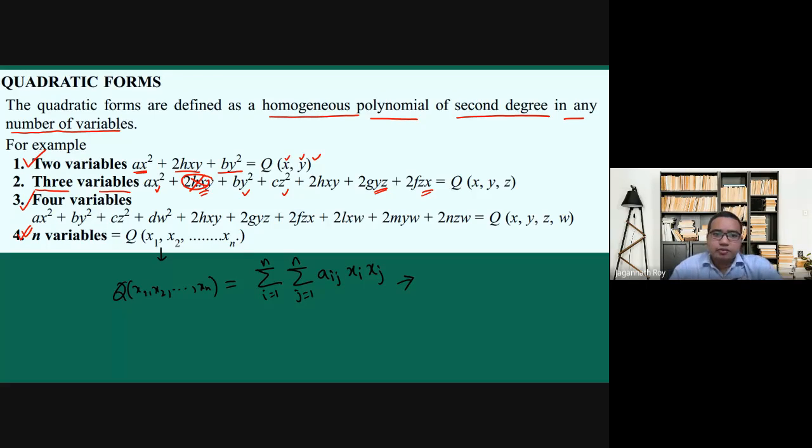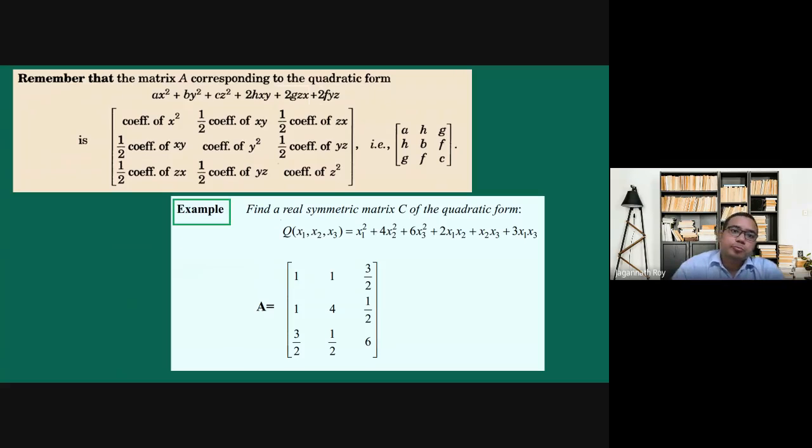Now from this quadratic form, we will have a coefficient matrix. How to find the coefficient matrix of this quadratic form?